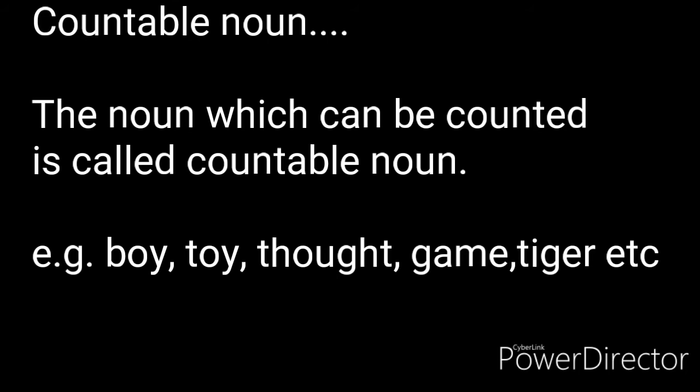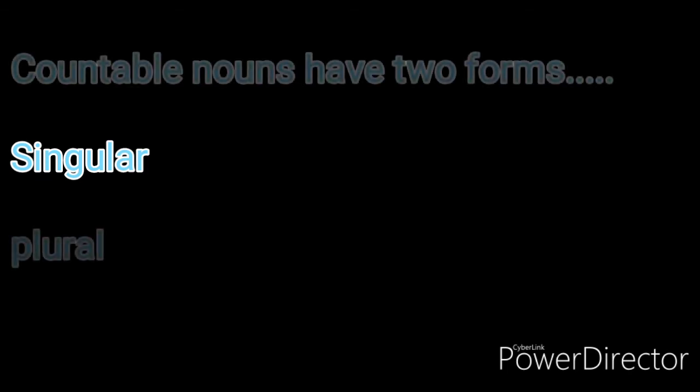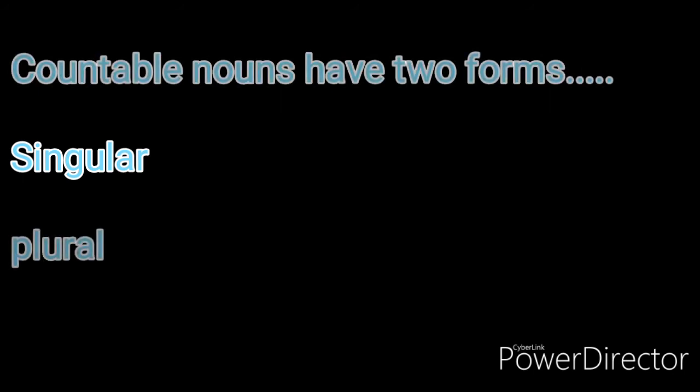All these nouns are countable noun. To identify any countable noun, we have to put a counting number before that particular noun. If it is suitable, that is countable noun. And remember, there are two forms of countable noun, singular and plural. If we are able to make the plural of any noun, that is 100% a countable noun. Like we have written one example here, boy. Can we make the plural of boy? Yes, we can make. So the boy is countable noun.